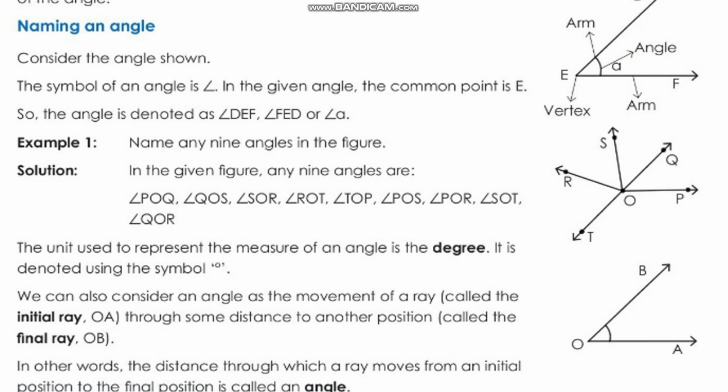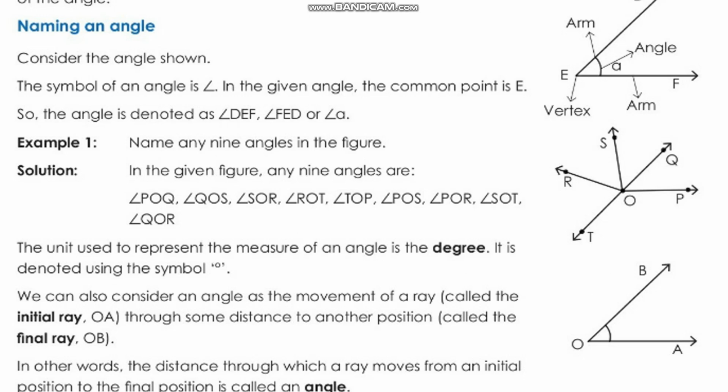Now we are going to check how to name an angle. Consider the angle shown. Look at this picture, children. Here it shows the angle, the arm and the vertex.